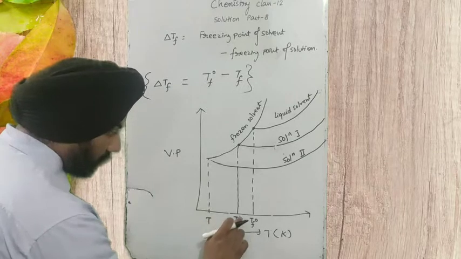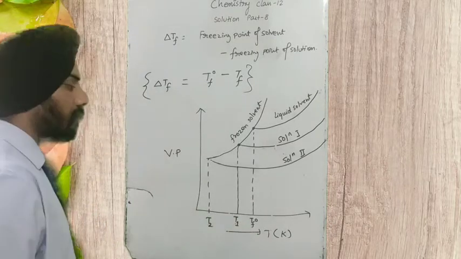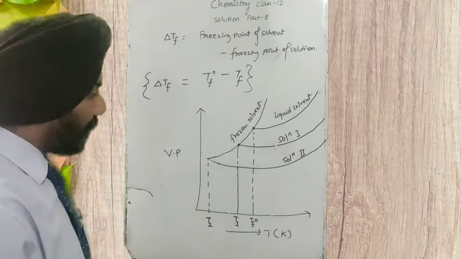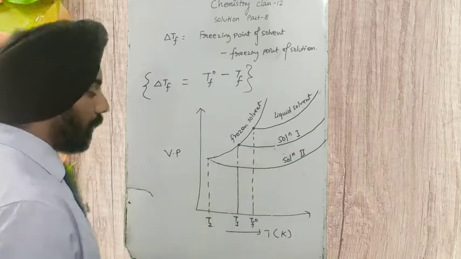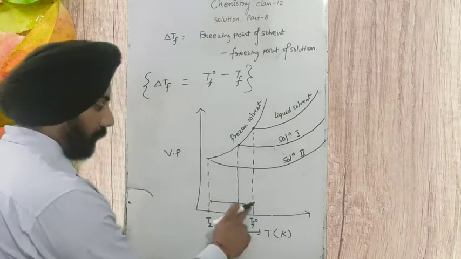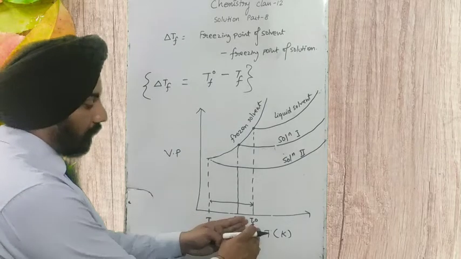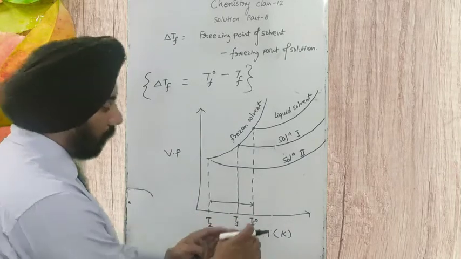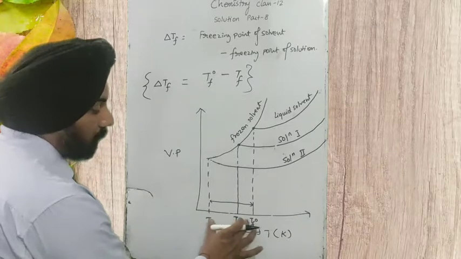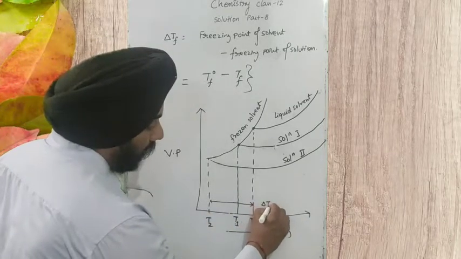Don't write it like this, write it as T1 and T2. So what is the freezing point of solution number 2? This is the depression of freezing point, between the freezing point of solution 2 and the freezing point of solvent. The temperature difference between the two of them is called delta TF2.